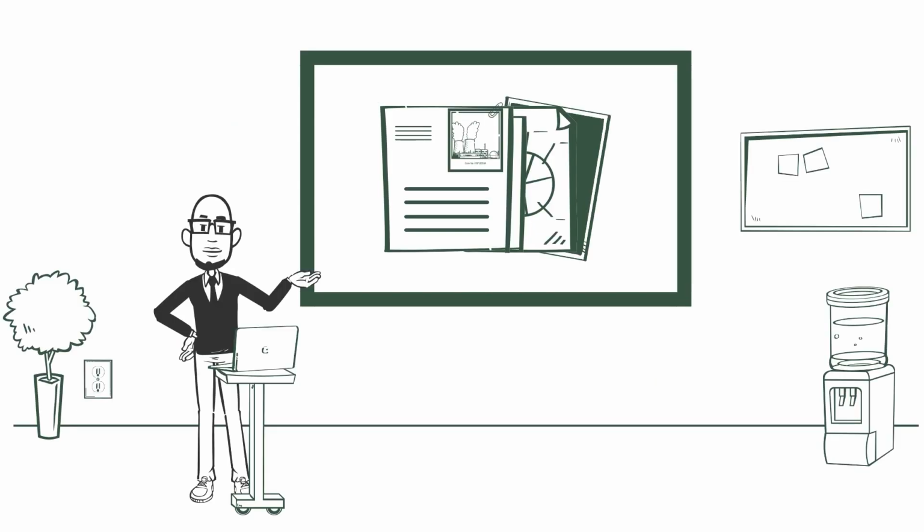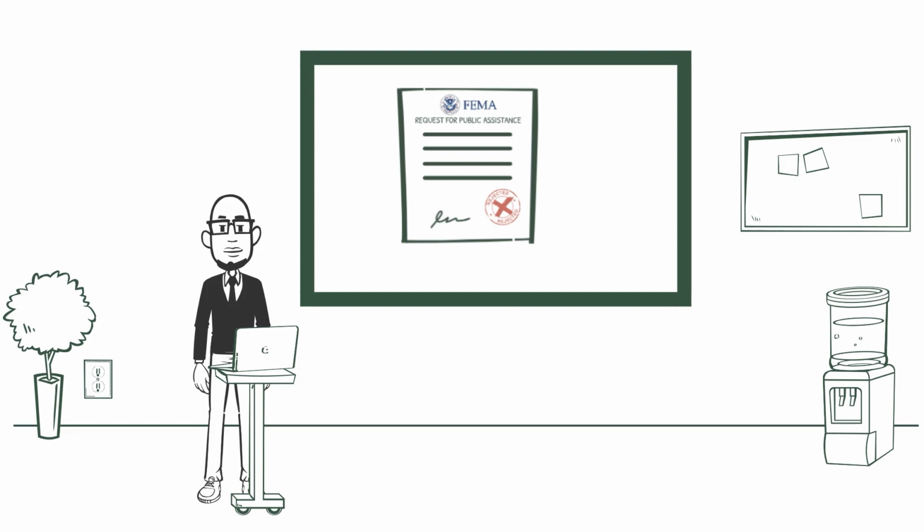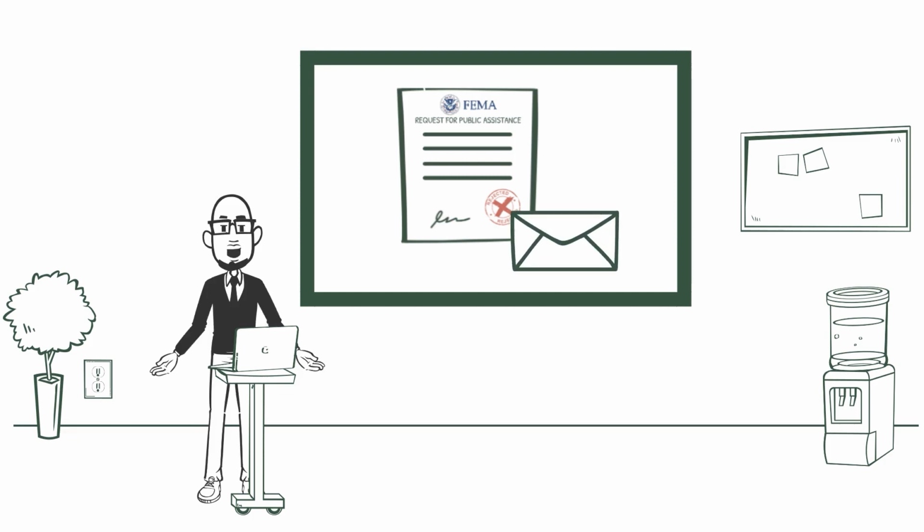FEMA may request supporting documentation to better evaluate eligibility. This is done through a request for information, or an RFI. FEMA will provide written notice to explain the reasoning behind any determination of ineligibility for public assistance.